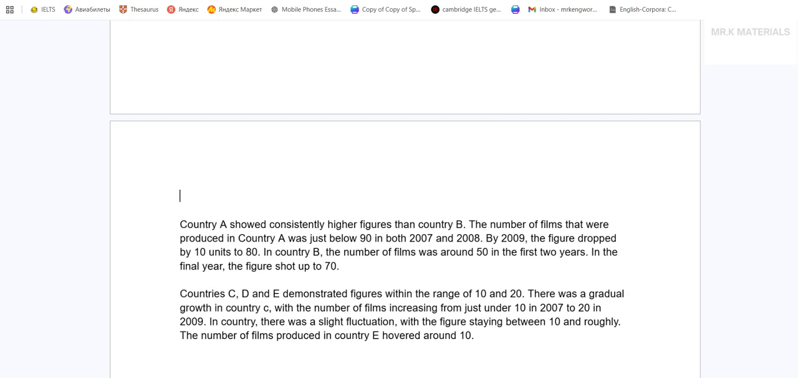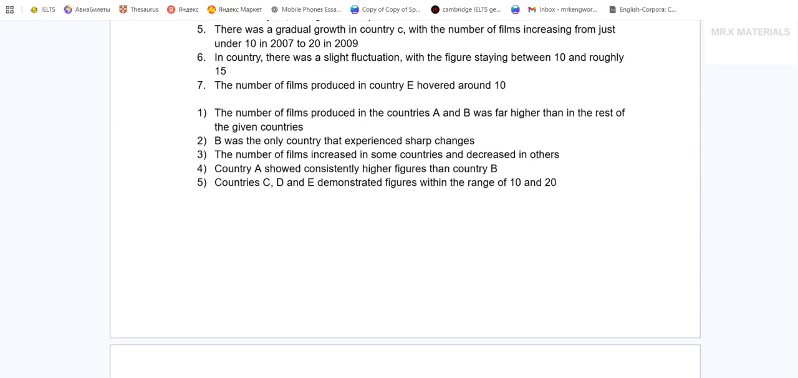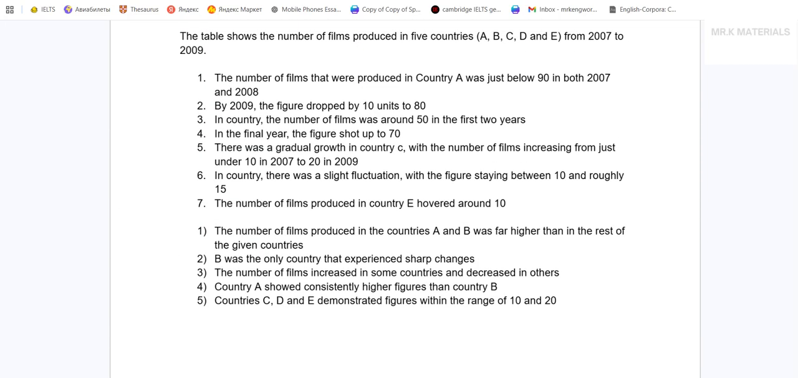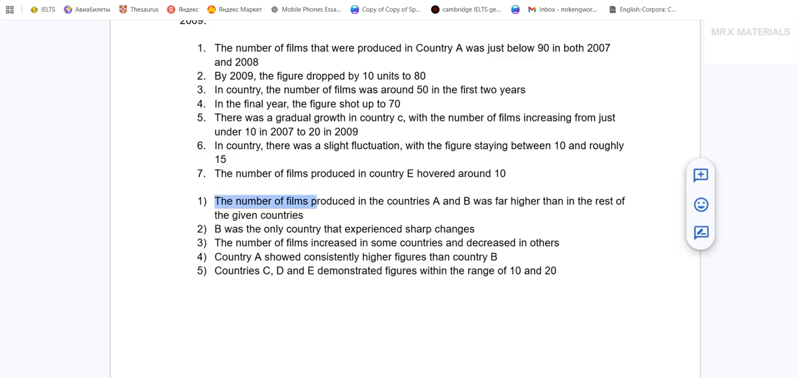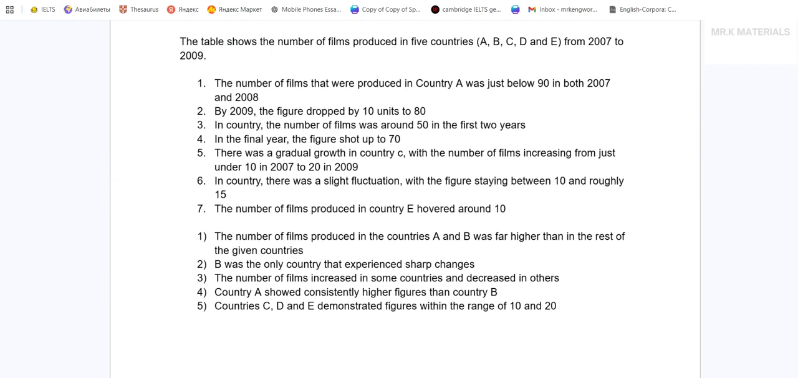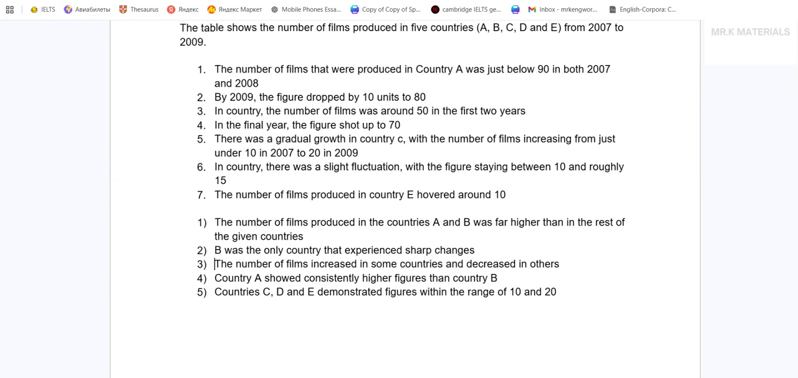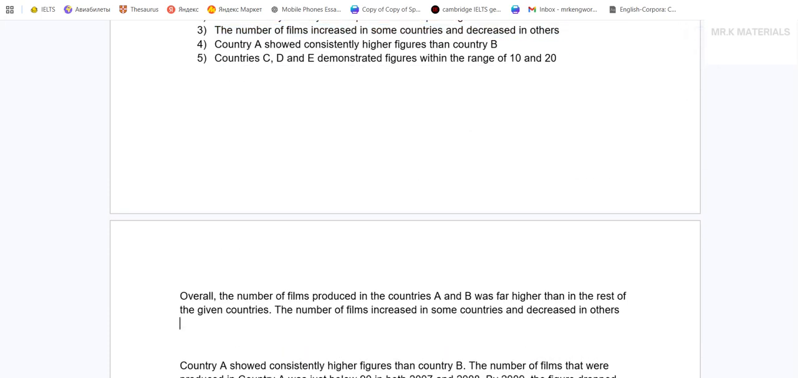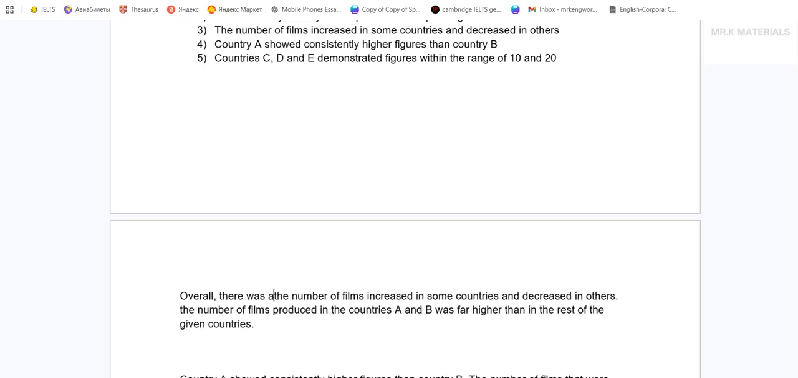Let me put the overall. Before I start polishing the essay, I just want to show you how much time it takes for all of this. I'm going to put this. The number of whatever was higher than there. Okay, full stop. I guess this is very general, so I want to start from this first and then put the number specifically. The number of films increased in some countries and decreased in others. Overall, there was a mixed trend.